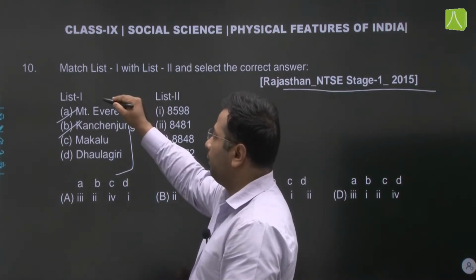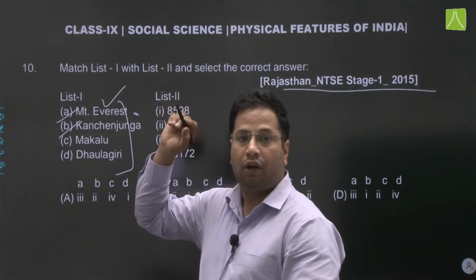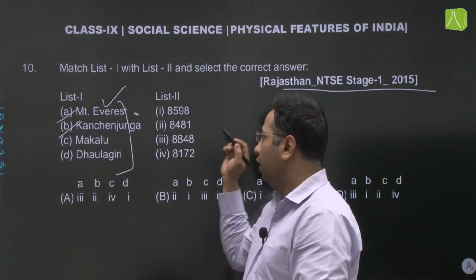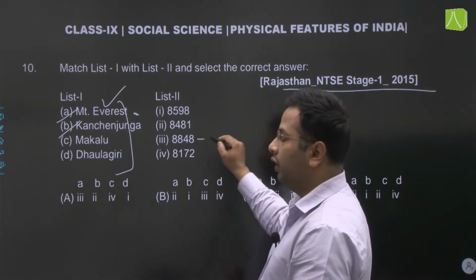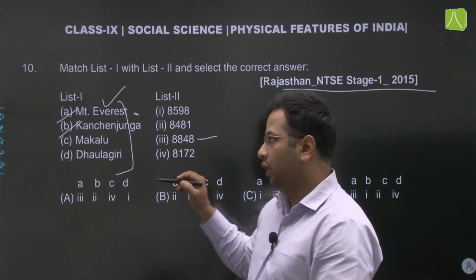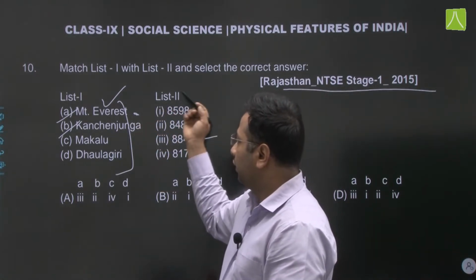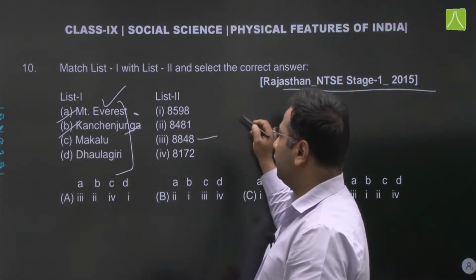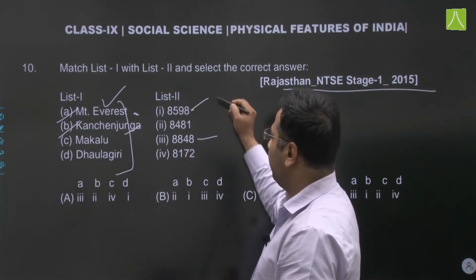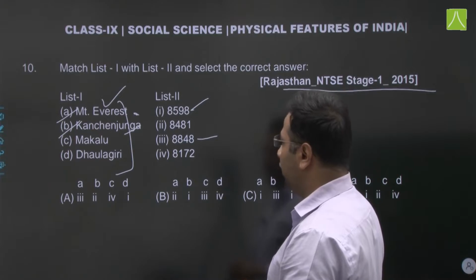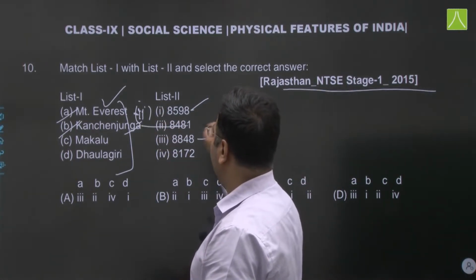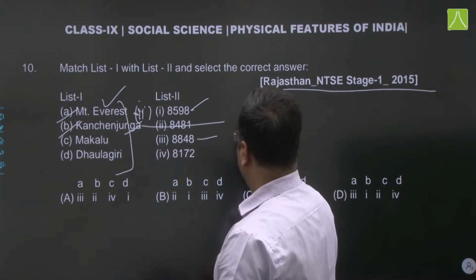Suppose we all know that Mount Everest is the highest peak of the world, not only of Nepal. Now the highest here is 8848 meters. So the second highest we all know, suppose Kanchenjunga is the second highest, that is 8598. Now for A our answer would be second, for B our answer would be first.